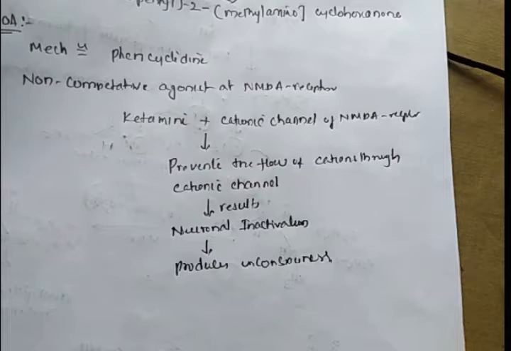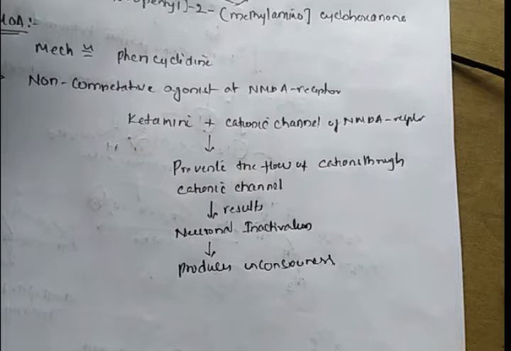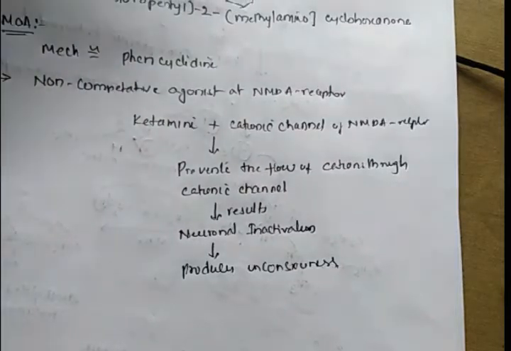It acts as a non-competitive agonist at the NMDA receptor. Whenever ketamine binds with the cationic channel of the NMDA receptor, it prevents the flow of cations, which results in neuronal inactivation, producing unconsciousness.